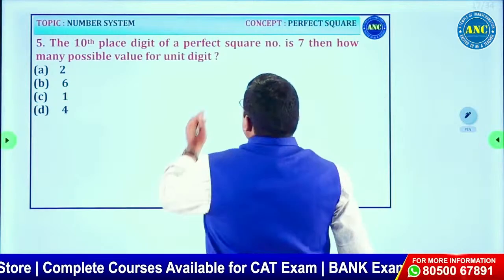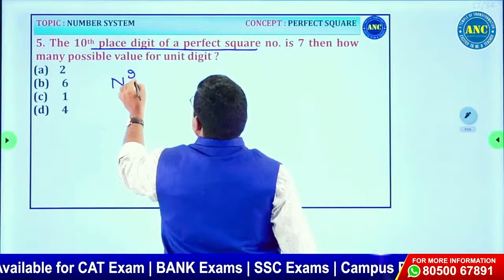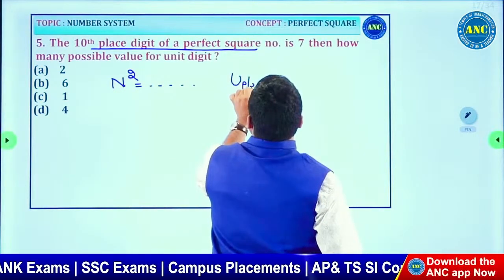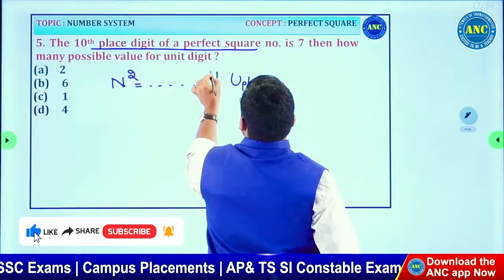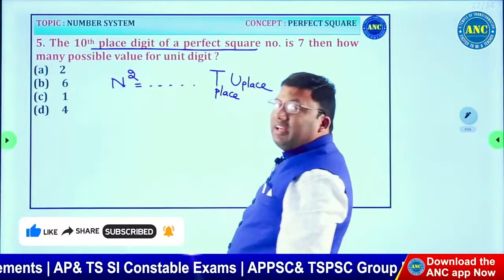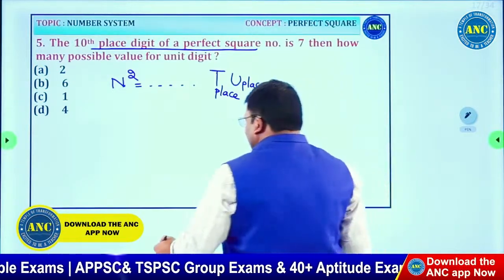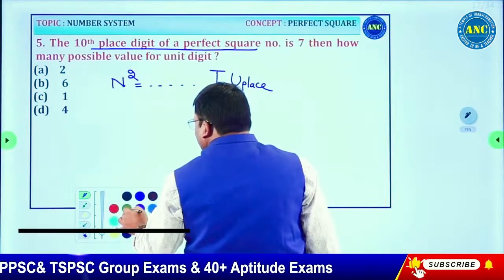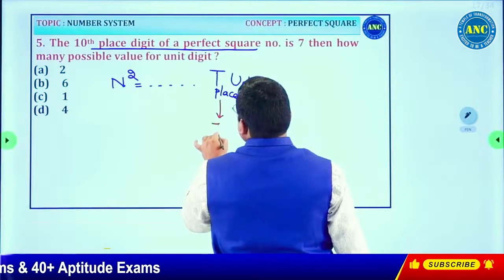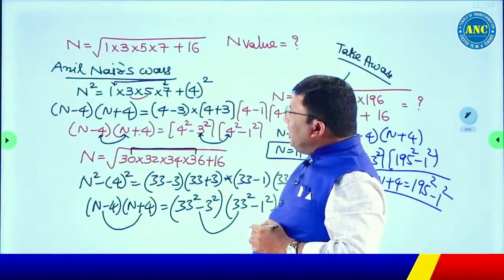Next one, the 10th place value of a perfect square. Any perfect square will be of the form n square. This is the units place and this is the tens place. What is given in the question? The 10th place digit value of a perfect square is 7.